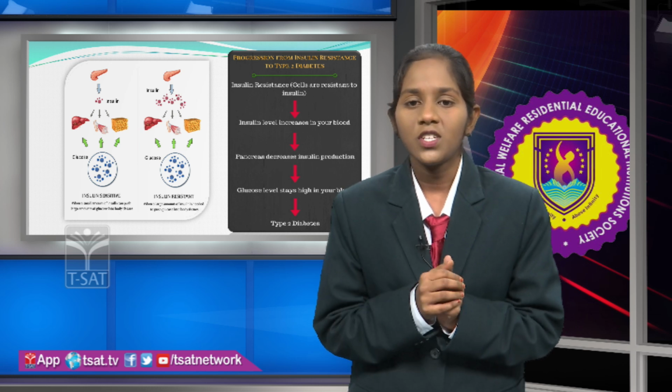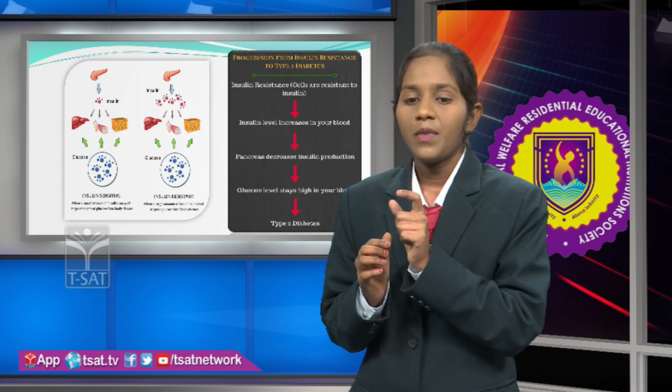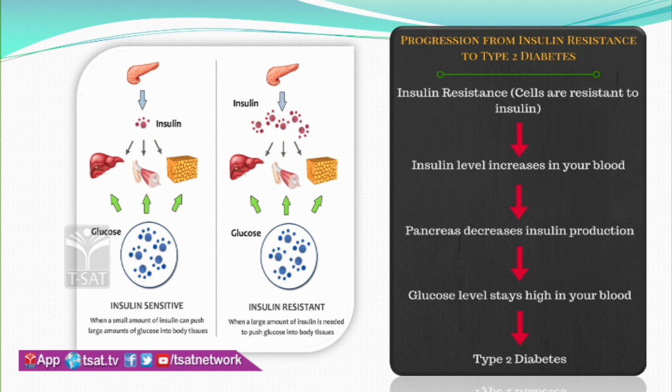If you observe the picture here, how type 2 diabetes occurs is shown. First, insulin resistance means the cells are not responding to the hormone insulin, right? So when the cells are not responding to the insulin hormone, it will stay in the blood. When the insulin stays in the blood or its levels increase in the blood, the beta cells of the islets of Langerhans in the pancreas will stop the production of insulin.